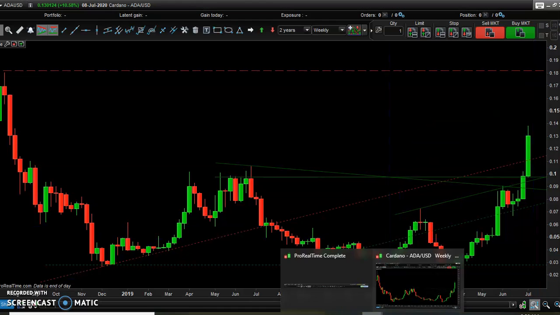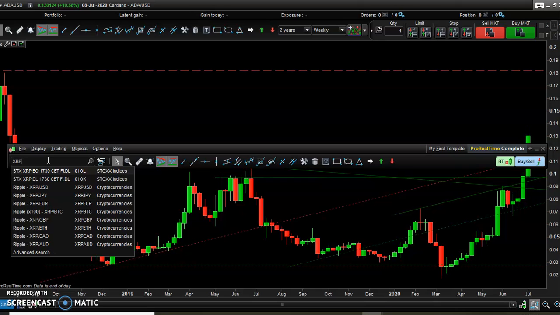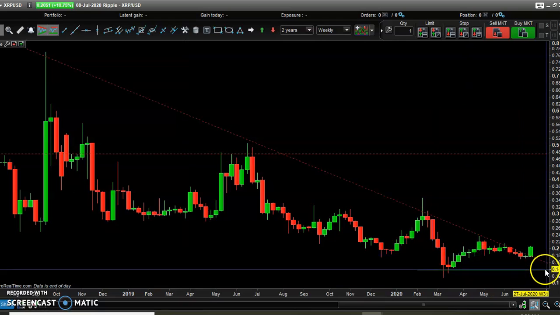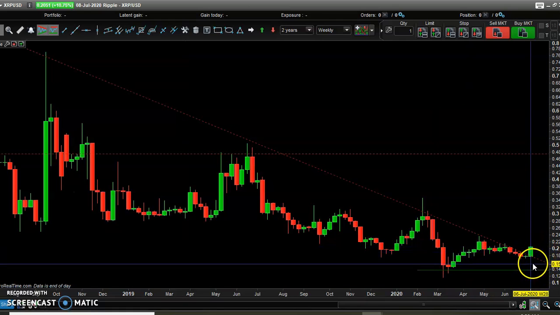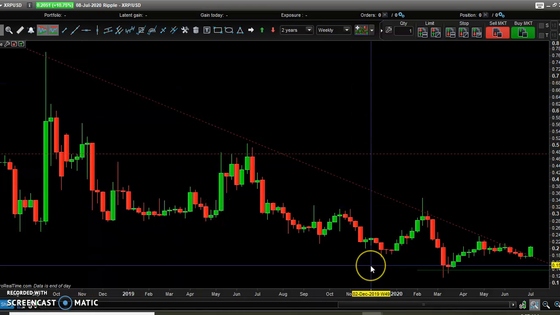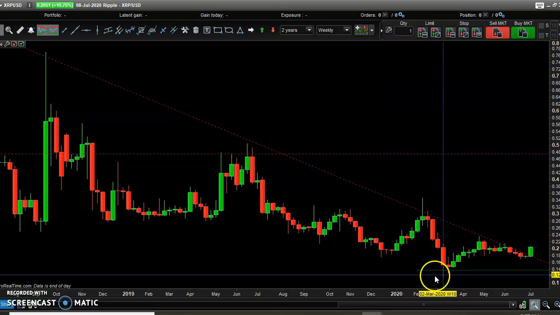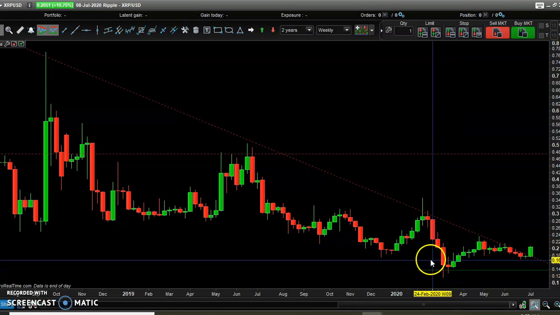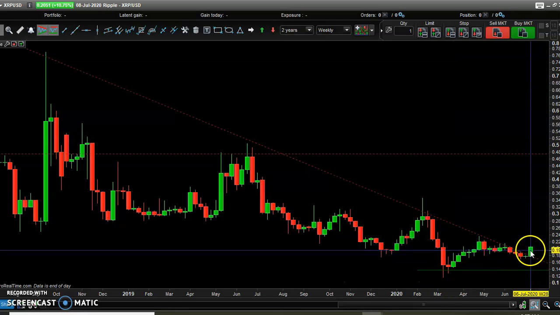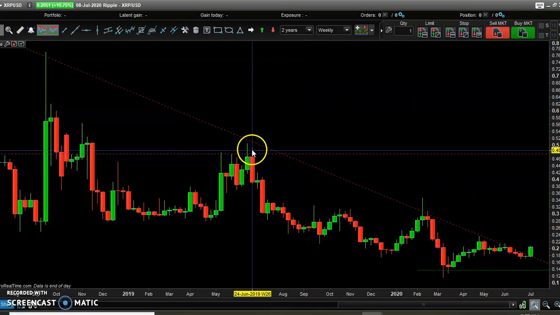Let's now move on and check what we can understand from the analysis of Ripple against the US dollar. Here the scenario is quite different. We see a long black candle breaking above this oblique resistance. In other words, the price has been enveloped within a descending triangle. But what we see here actually seems to be a fake out, a fake breakout below this horizontal support.